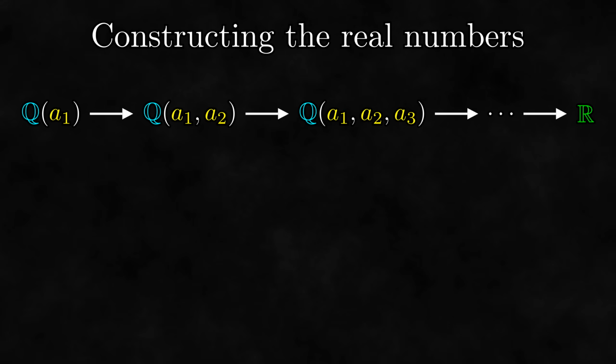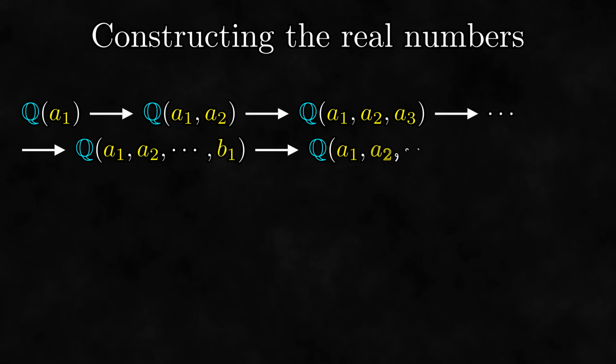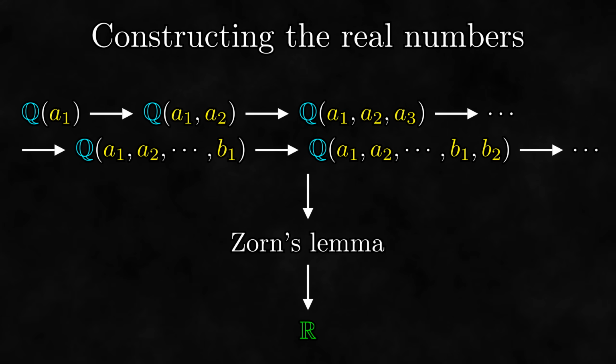Now you might object to this and say that we would have to do this infinitely to add all of the irrational numbers. However, this process works indefinitely, well past infinity. Even if we have to repeat the process infinitely, it must eventually end. Now you might still object to this, saying that repeating a process infinitely is impossible, and well, you're right. This is the gap in the proof that we'll need Zorn's lemma to prove. However, if we can fill this gap, the proof is complete. We keep repeating the process until we get the real numbers.